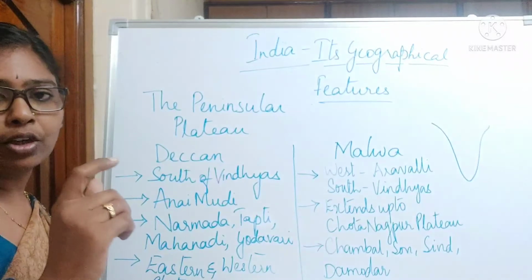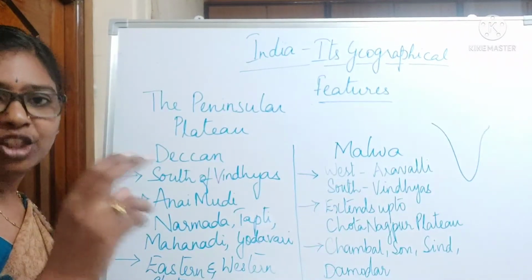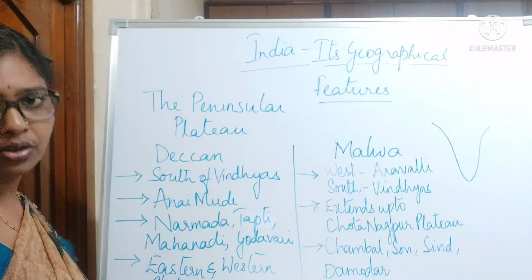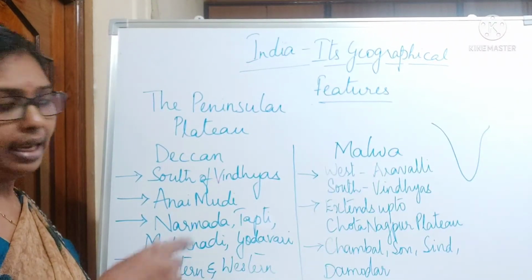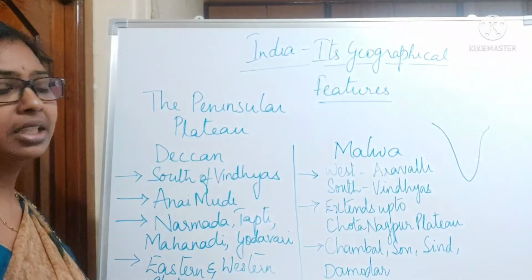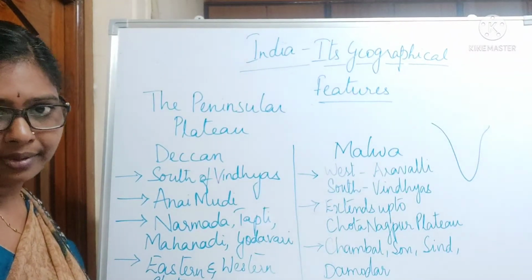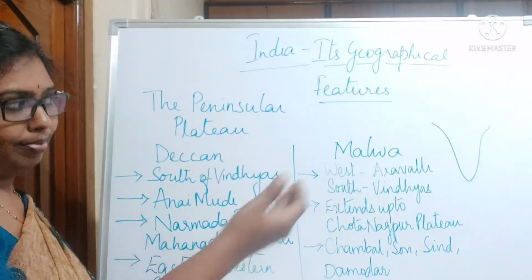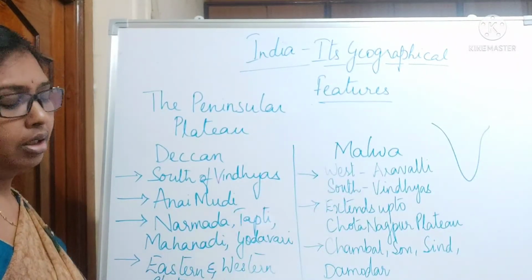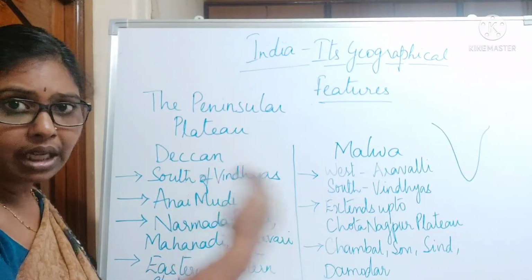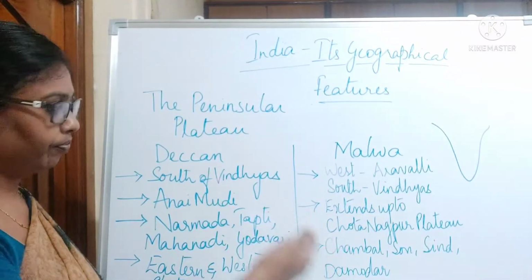That is why plateaus are very rich in minerals. Here the Deccan Plateau of India is also very rich in minerals. It is a lava plateau which is very rich in minerals, right? And which is very good in soil also. These minerals give black soil, right?